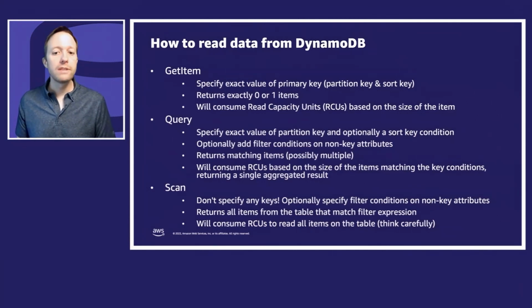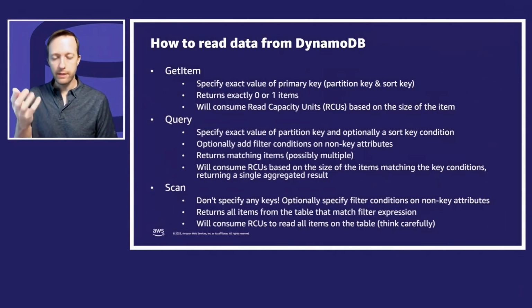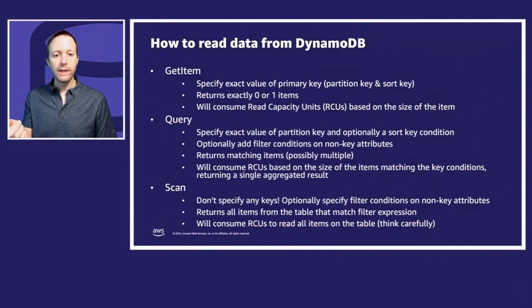Give me the 3 most recent offers, things like that. Okay, so that's based on the keys. You can add a filter condition. With a filter condition, you can query based on any attribute that exists, but it's not index optimized. What that means is you're going to be pulling it off disk. Well, the service is going to be pulling it off disk and looking at it, seeing if it matches, and if it doesn't, it'll throw it away before giving it to you, but it still read it. And so it still consumes RCUs, whether or not the item matches the filter. So it's a good idea to try to put anything that you're going to query into the keys. The keys are about indexing and speed.